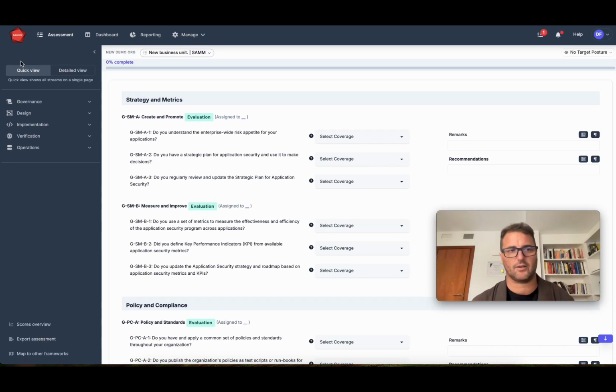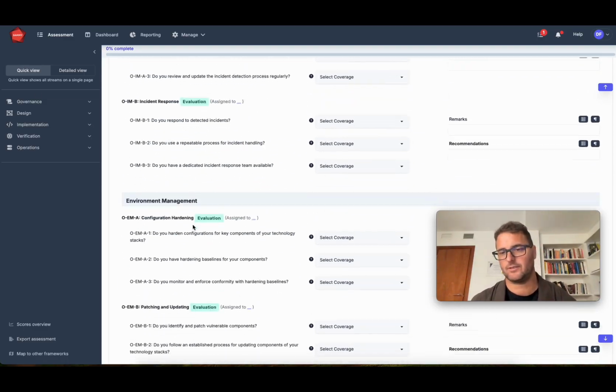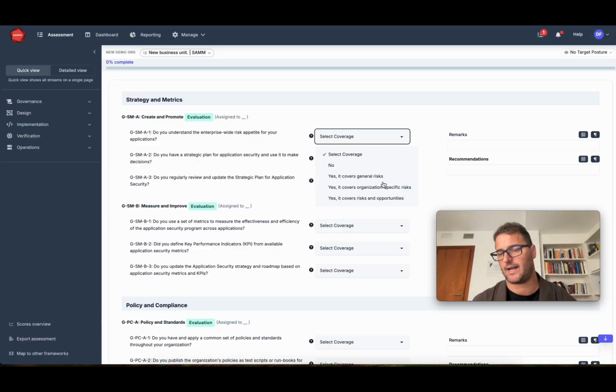By default, you'll start on the quick view. This is a one-page layout of all of the questions of the SAM framework. And in the answers, these will have the specific answers that relate to this framework. Some frameworks have specific answers. Other frameworks don't really. They're just controls, for example, that are supposed to be in place. And then in some cases you may see CMMI answers pop up here. That's a cybersecurity maturity model that looks at how well a certain process or control has been implemented.